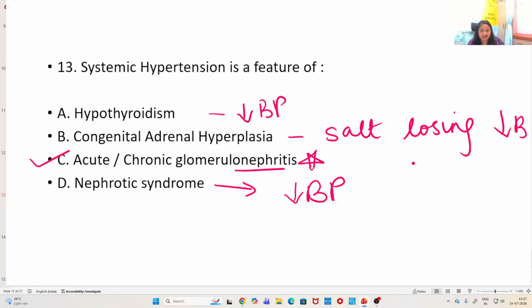Although it is not that it cannot cause high blood pressure, I am not saying that, but it is not very common. Okay, so the correct answer in this scenario is acute or chronic glomerulonephritis. So, where nephritis comes, you can safely consider this option as a cause for systemic hypertension.